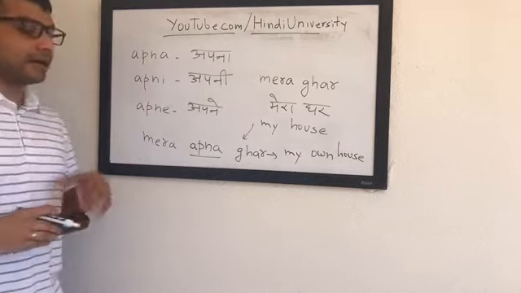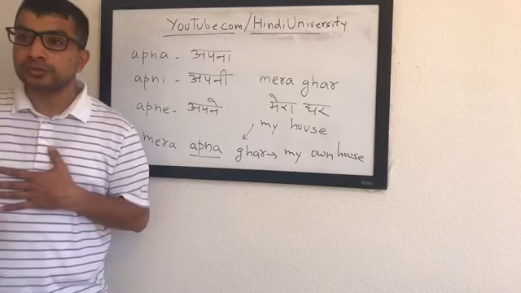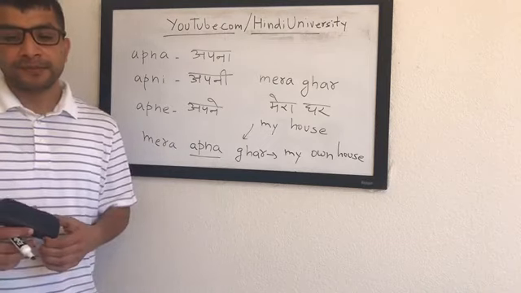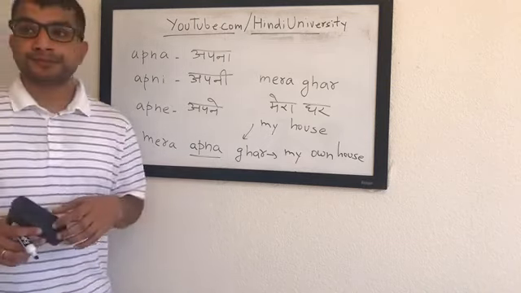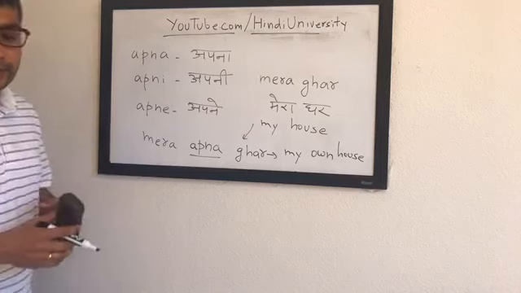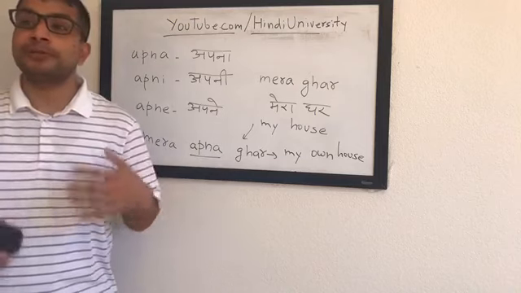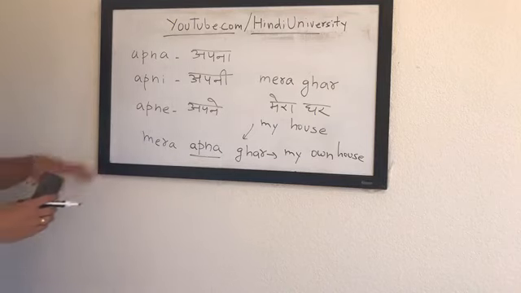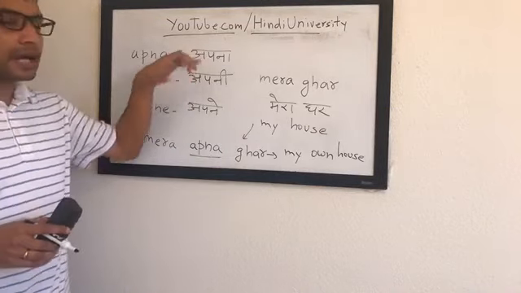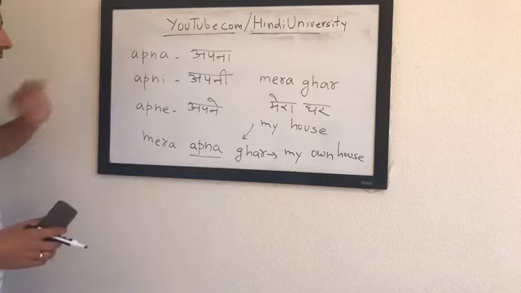Another example would be you say I am in my house, or I am in house, मैं घर में हूँ. But if you want to say I am in my own house, how will you say? You will say मैं अपने घर में हूँ, मैं मेरे अपने घर में हूँ. You're giving a lot more emphasis on your own house. I'm not in someone else's house. I'm in my own house. Some people say मैं मेरे घर में हूँ as well, but reflexive pronoun is like saying मैं and then अपना.